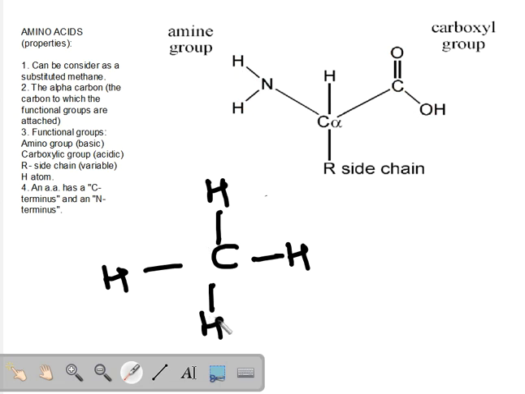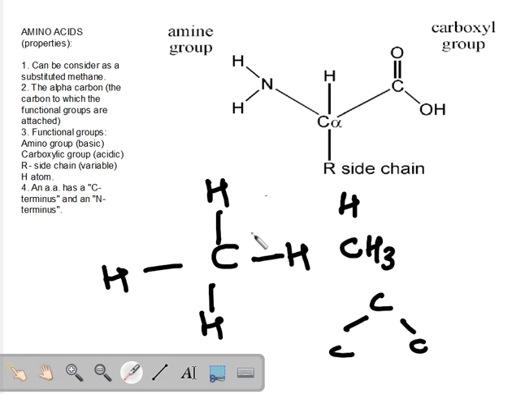Right? And let us now look at the last hydrogen atom which is substituted. This last hydrogen atom is substituted by something called the R side chain. The letter R, you can have any letter out here, you can have X, Y, Z, anything. The letter R signifies that this is a variable side chain. R may simply be a hydrogen atom, it can be a CH3 group, or it can be a branched carbon chain attached to the alpha carbon.